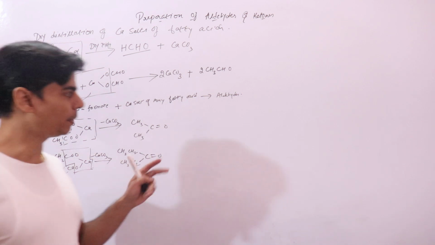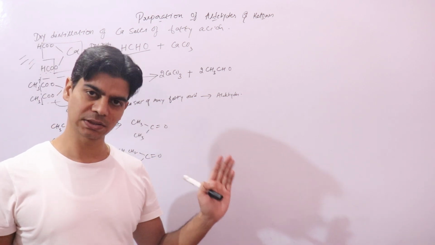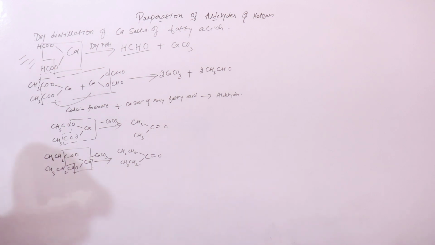What you do is you pass vapors of carboxylic acids over manganese dioxide, wherein it gives you an aldehyde. Let's look at the reaction.